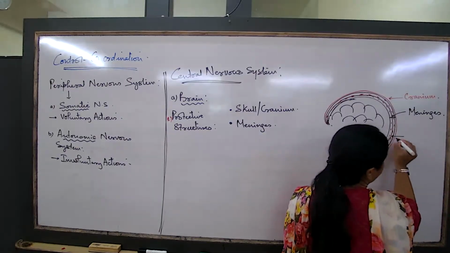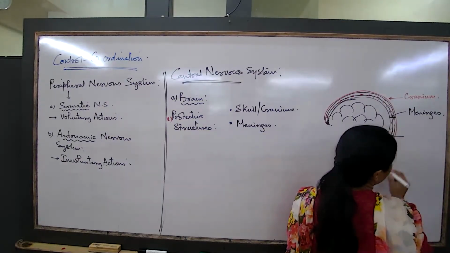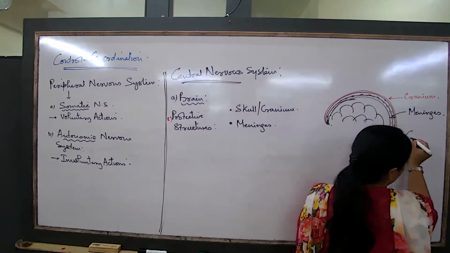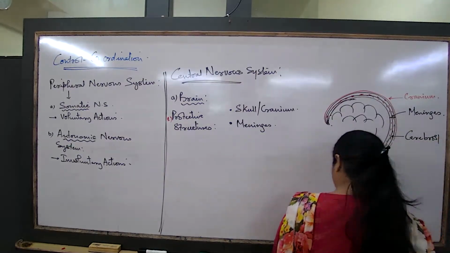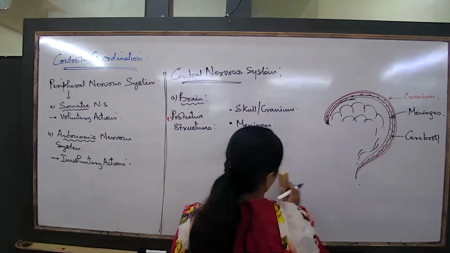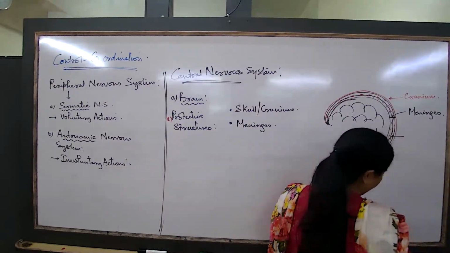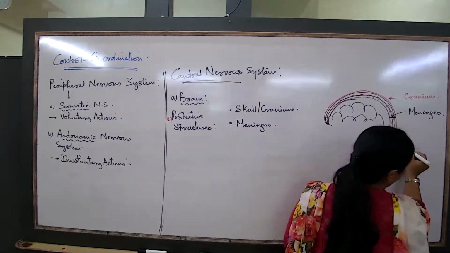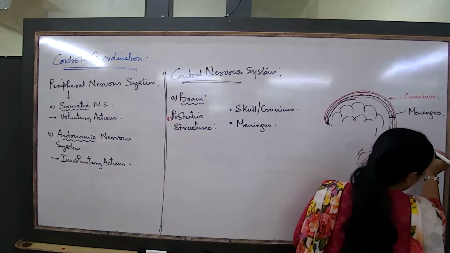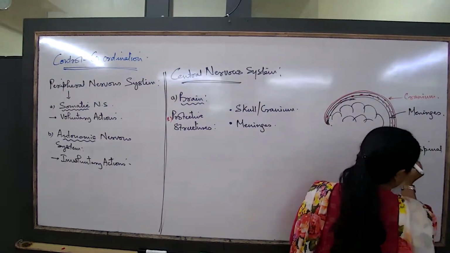They contain a fluid, and this is something to do with some nutritive function, some providing protection. So what is this fluid known as? This fluid is known as the cerebrospinal fluid.